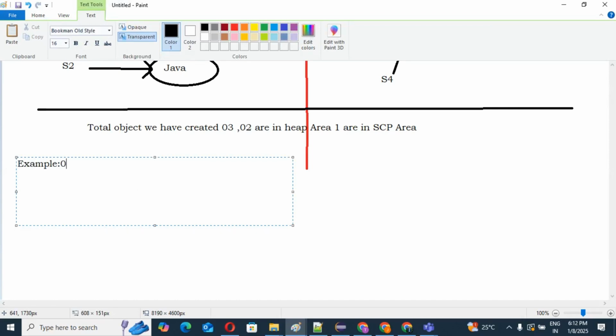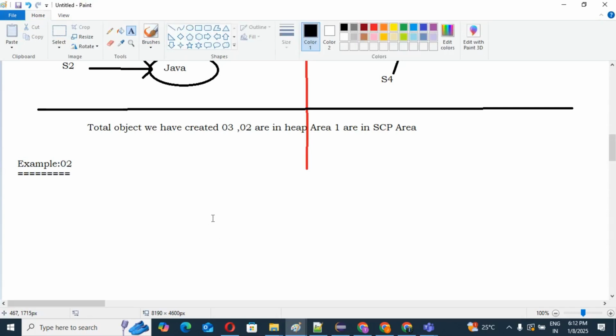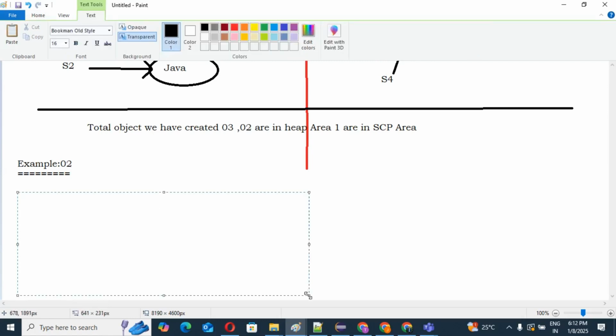Example two. See, I am going to create a string object: String s1 = new String("Java").